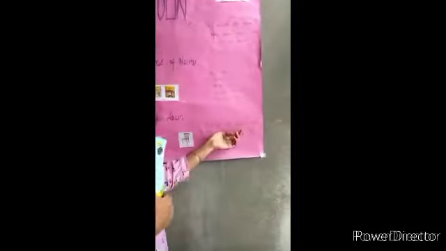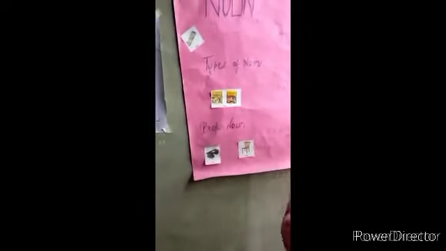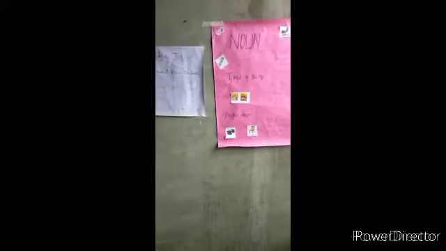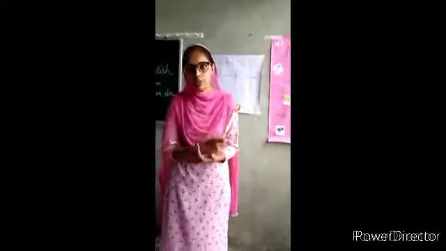Particular names of persons, like Tina, Manpreet, Jasmine, Abhi, Meena. These are all particular names of persons. That's why this is a proper noun. After that, next is the name of the thing. We have done many examples of names of things, like book, chalk box, black box, English book.